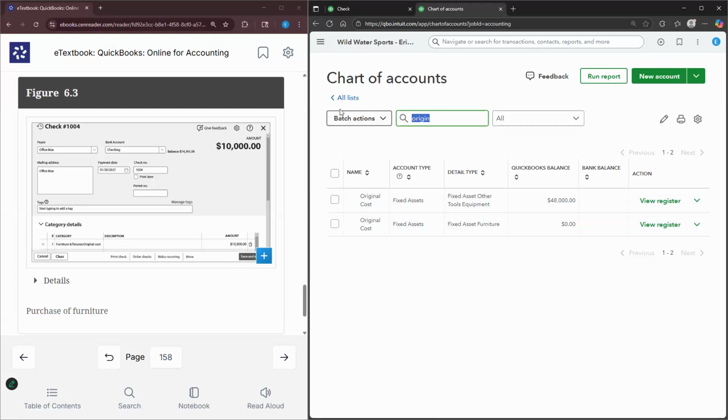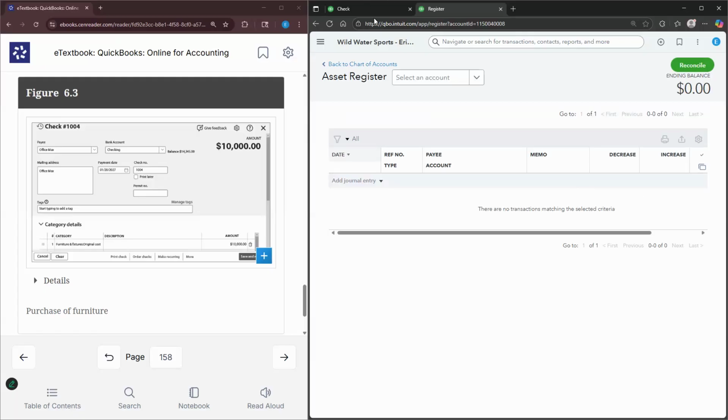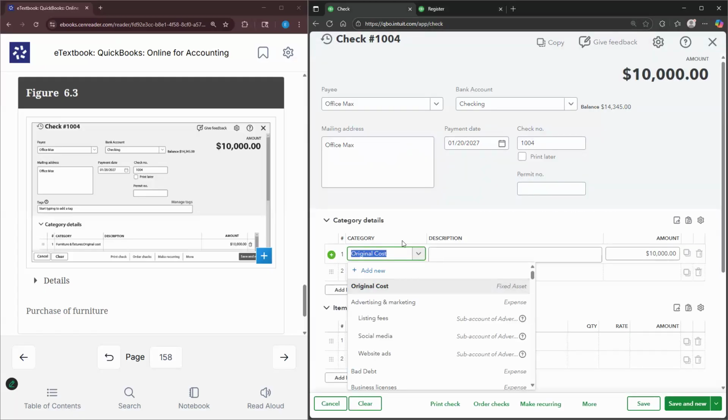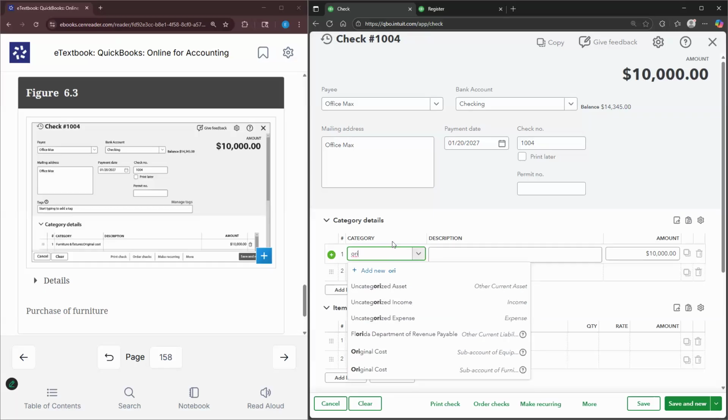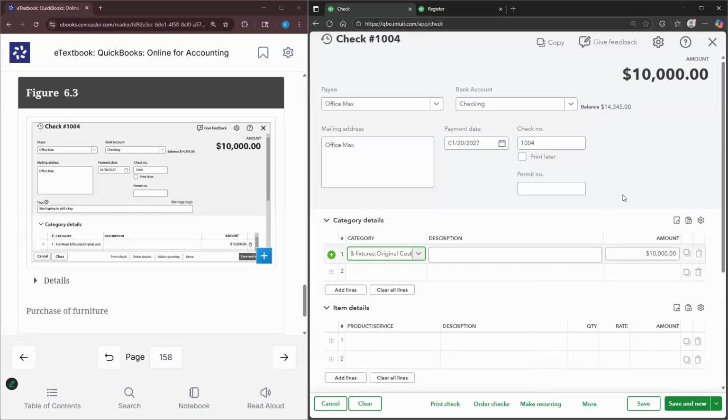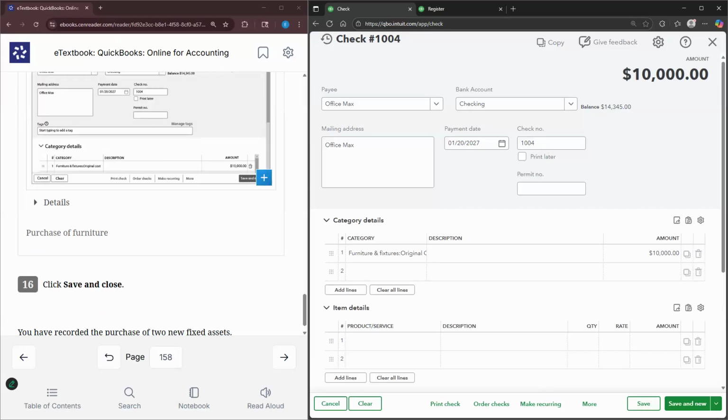All right, and let me check my furniture. Okay, perfect. Original cost, perfect. Okay, there we go. So it was saved. All right, so that was just some good insight for you to know how to save one if you needed to.